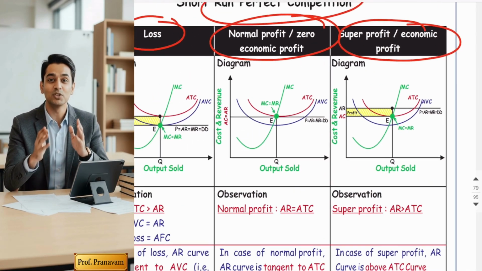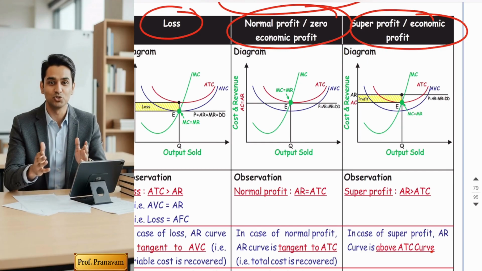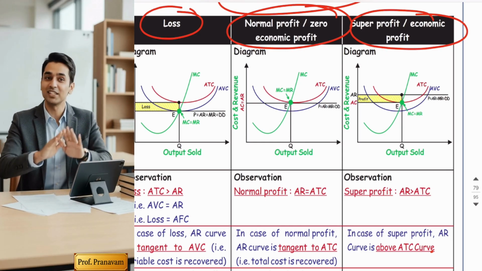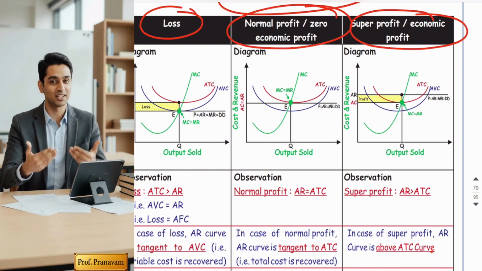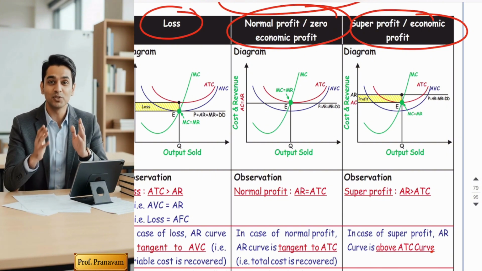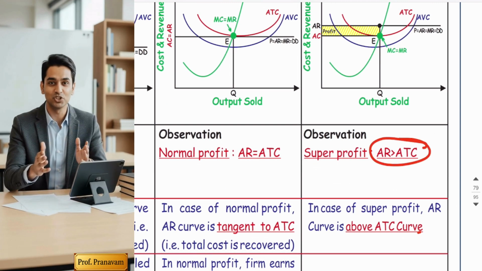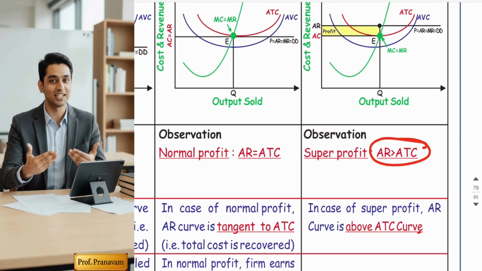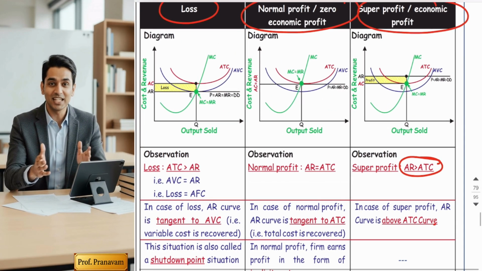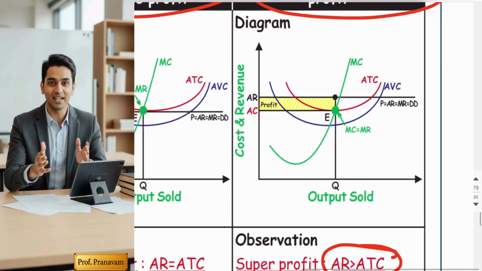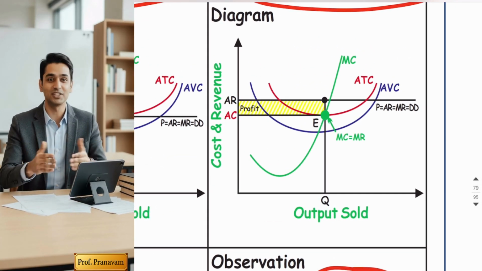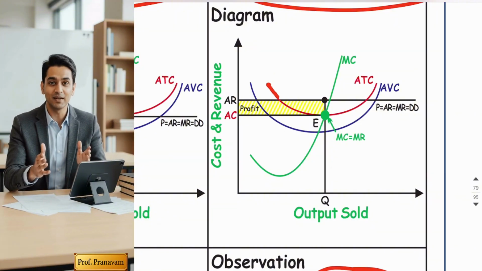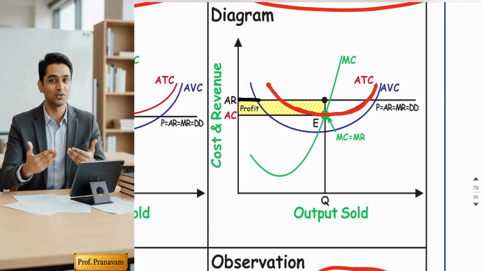Now, super profit means when the average revenue curve lies above the average total cost curve, the firms earn super profit. The formula is very simple. In super profit, average revenue is greater than average total cost. Means my sale price is more than cost price. It's a normal formula. Am I correct? Yes. Diagrammatically, see the average total cost. When I say my average revenue is greater, so my red curve, average total cost, and my average revenue curve is a horizontal straight line.